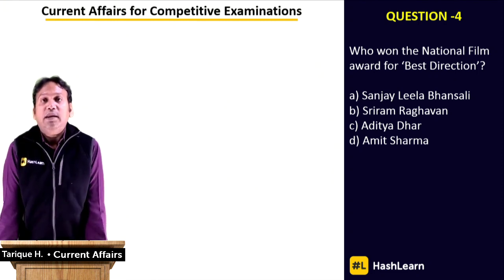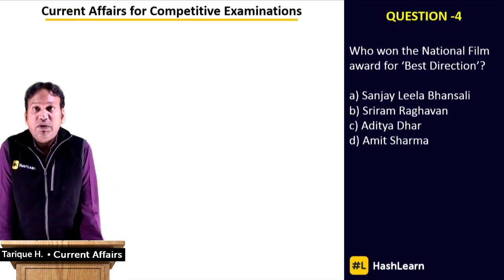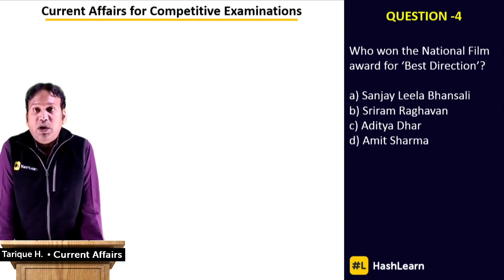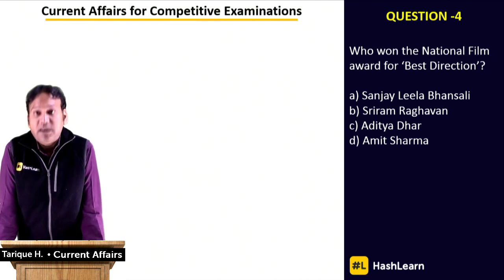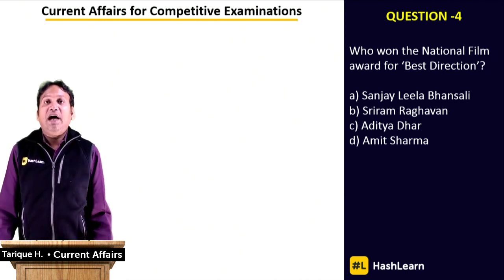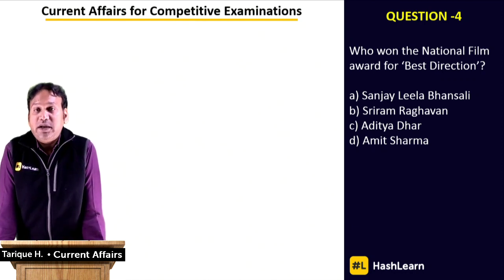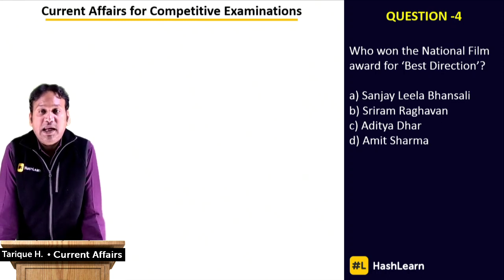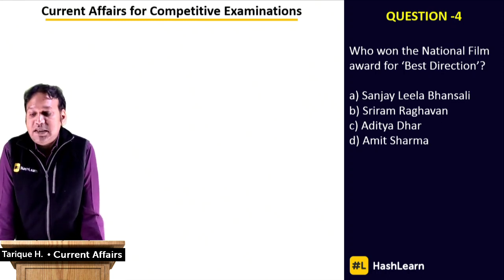Who has won the Best Direction Award? If you know the answer, you can post it in the comment section. If you are not familiar with the answer, you can note down this question: the Best Director Award, National Film Awards 2019, and the answer is Aditya Dhar. Answer option C, Aditya Dhar, is the correct answer. And are you aware of which movie Aditya Dhar directed? If you know, you can post the name of the movie in the comment section. Let's see if you know about this movie or not.